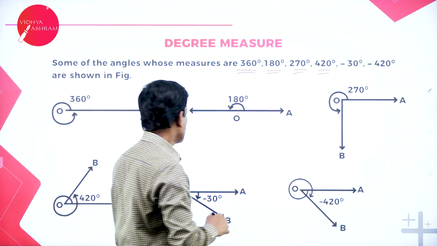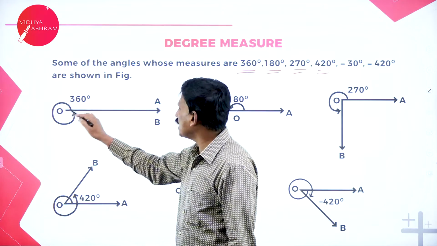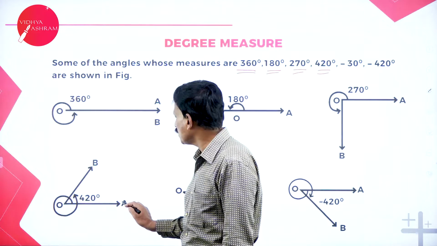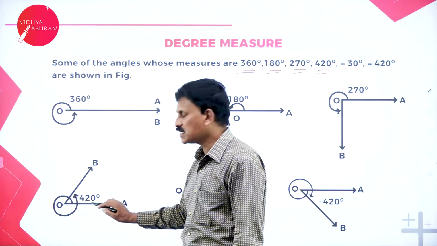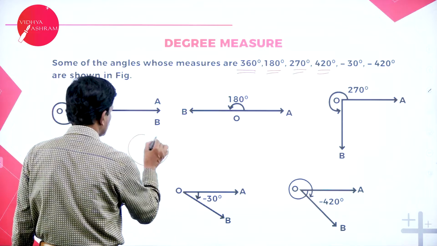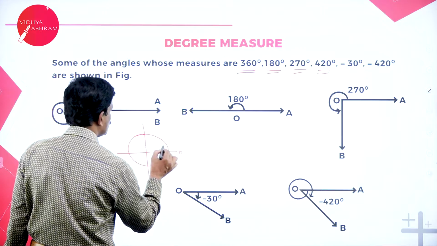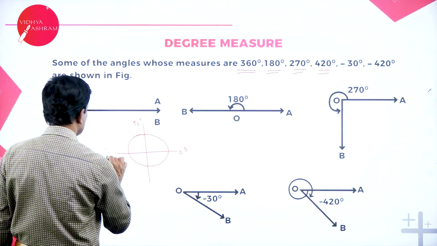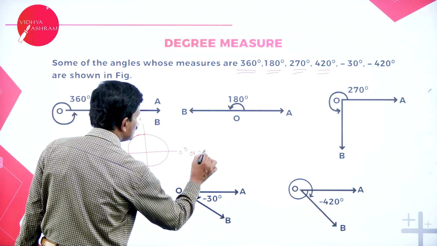Similarly, 420 degrees means 360, this complete line, plus 60 degrees. So that is nothing but one complete rotation, and again 60 degrees, that is 420 degrees. Here one complete rotation is 360. This is 0 degrees, 90, then 180 degrees and 270 degrees or 360 degrees.